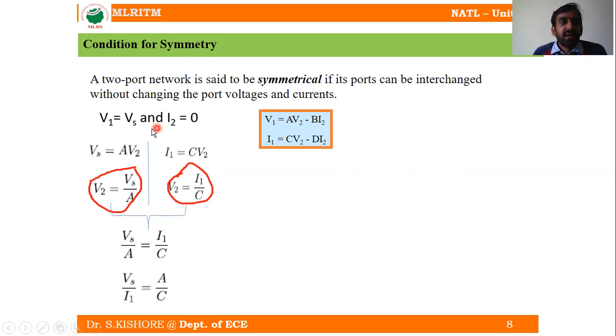Now let us consider the other condition, that is V2 is equal to Vs and I1 is equal to 0, to interchange the ports. This is the symmetric condition 1 and this is the symmetric condition 2.